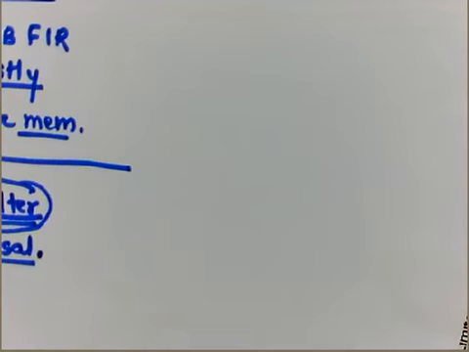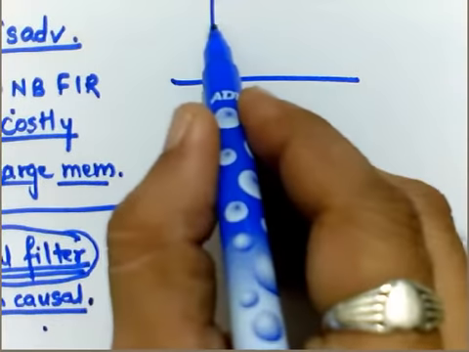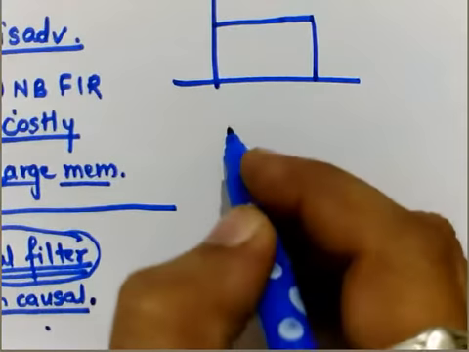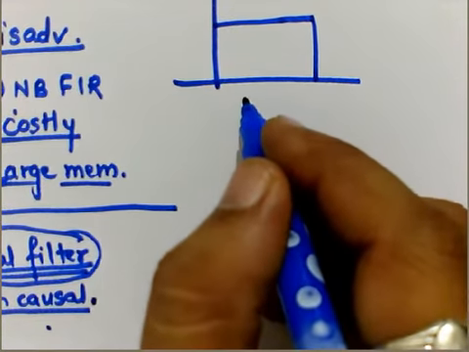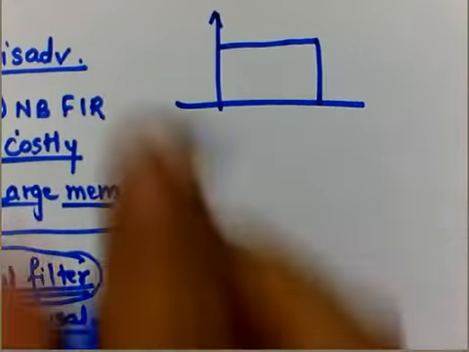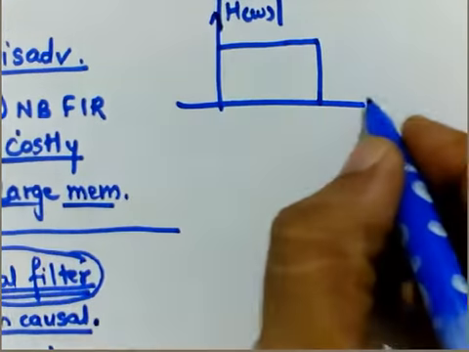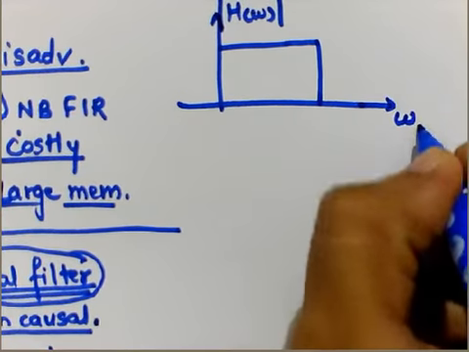For the ideal low pass filter, I will plot the ideal low pass filter response here. This is mod of H of omega versus omega.